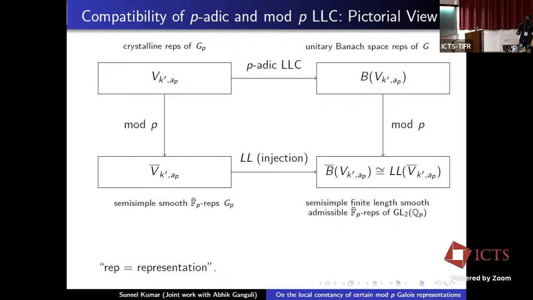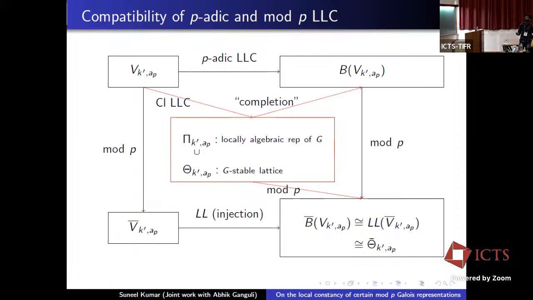Now let me explain how this compatibility of p-adic and mod p local Langlands correspondence allows Breuil to give explicit methods to compute B̄_{k',a_p}. Breuil explicitly constructed a locally algebraic representation π_{k',a_p} of G with a G-stable lattice Θ_{k',a_p}, such that a certain completion of this π_{k',a_p} under some unitary norm is isomorphic to B_{k',a_p}.